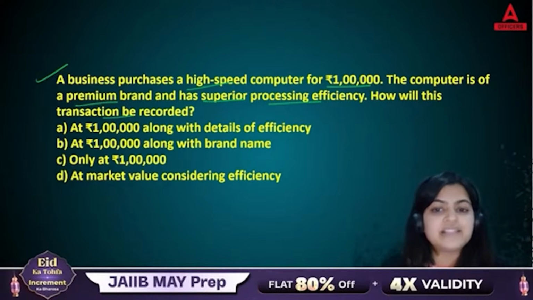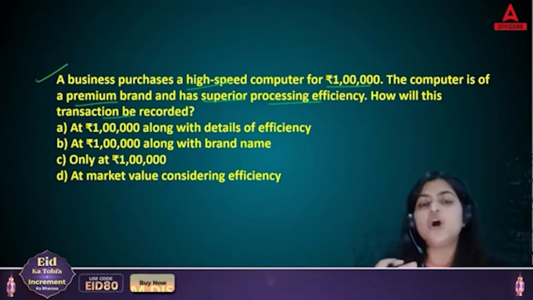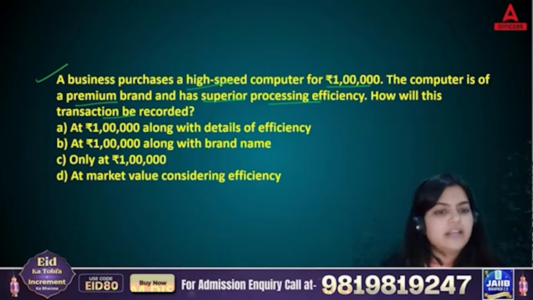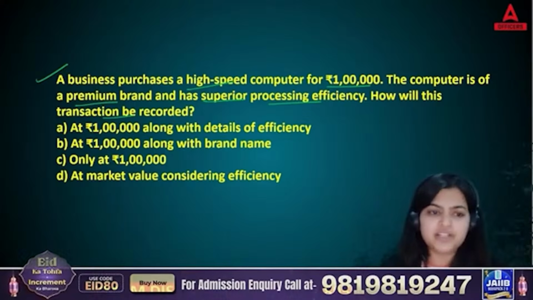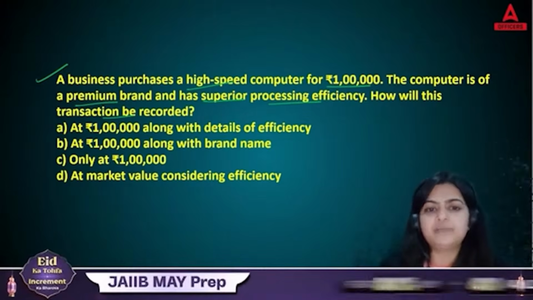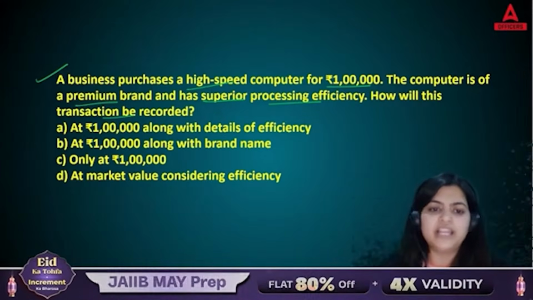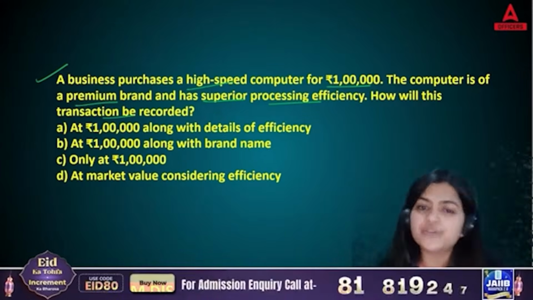Now, whenever we say accounting, it means basically how you're going to record in your books. That is what we need to identify. A, at 1 lakh along with the details of efficiency, B, at 1 lakh along with the brand name, C, only at 1 lakh, or D, at market value considering efficiency. So tell me how you are going to record this.